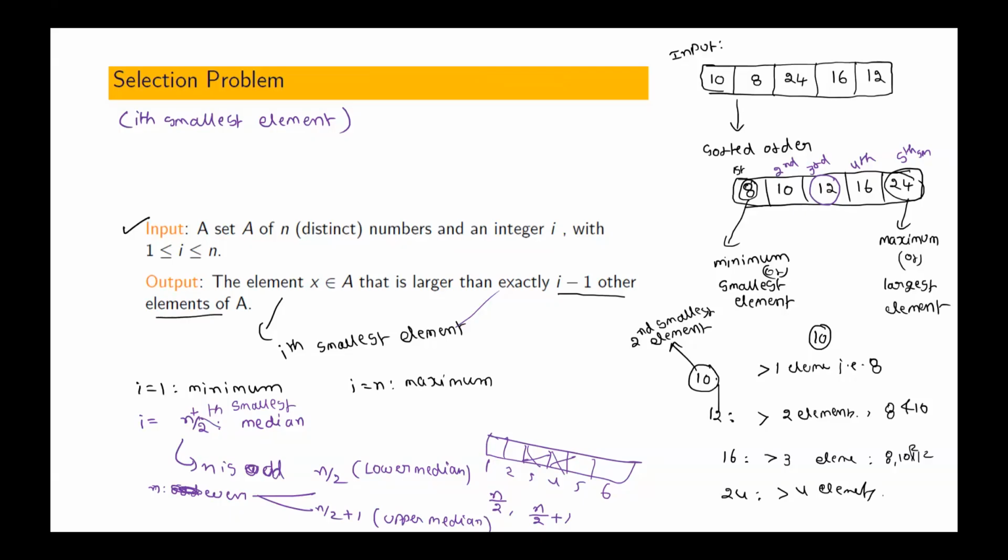If there are n elements, then the nth smallest element is called the maximum element. If there are n elements, loosely speaking, the n by 2 smallest element is called the median. That means if n is odd and you find the median, half of the elements will be on one side, and the other half on the other side. Okay.